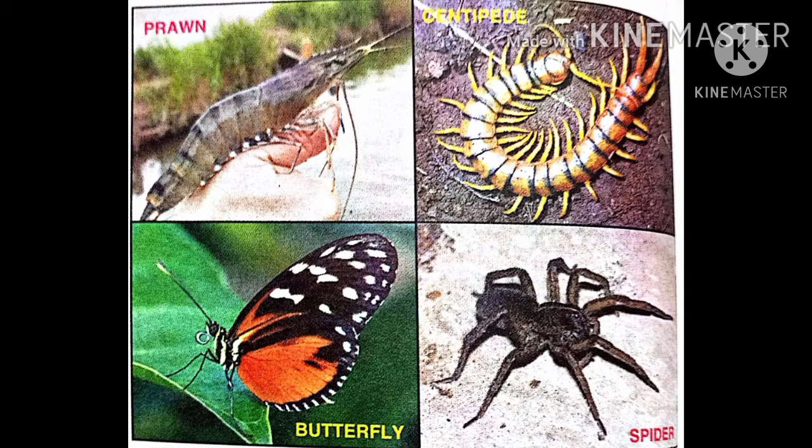The next is Insecta. The body is divided into three regions: head, thorax, and abdomen. They have three pairs of jointed legs. The head bears a pair of antennae or feelers and mouth parts. Common examples are ant, housefly, and butterfly. The next one is Arachnida. It has head and thorax fused, four pairs of jointed legs, and no antennae. The common examples are spider and scorpion.